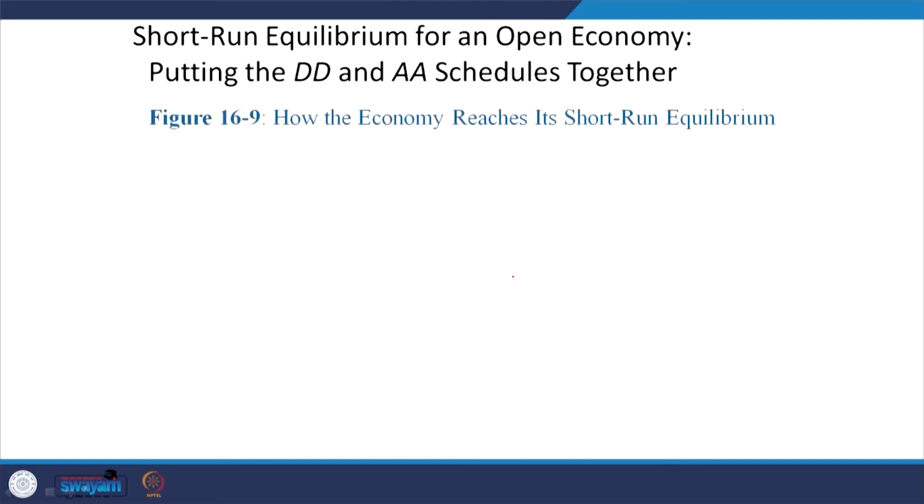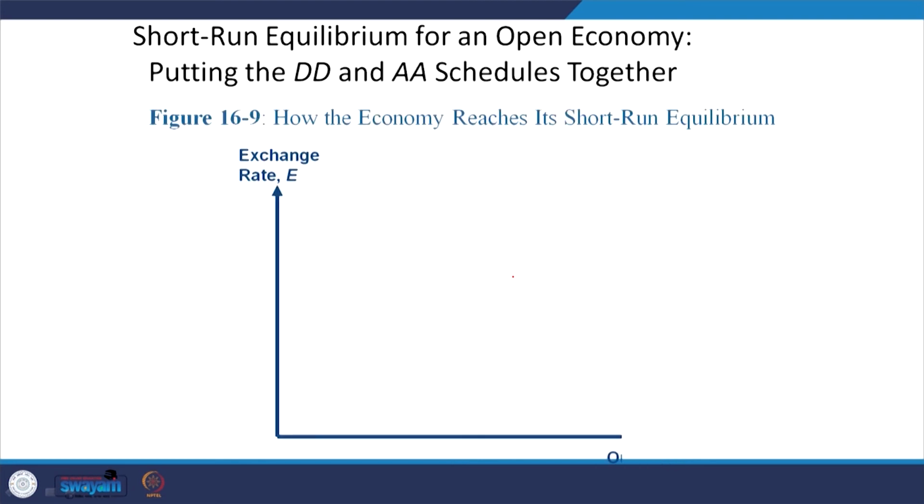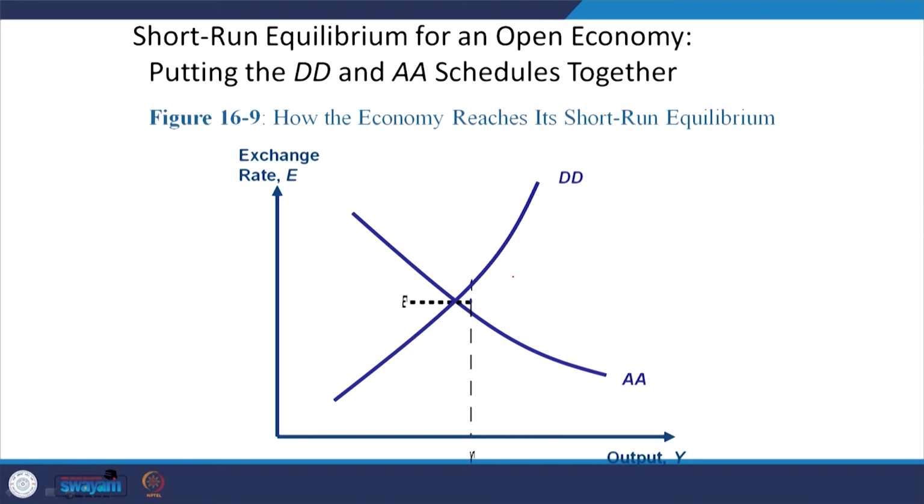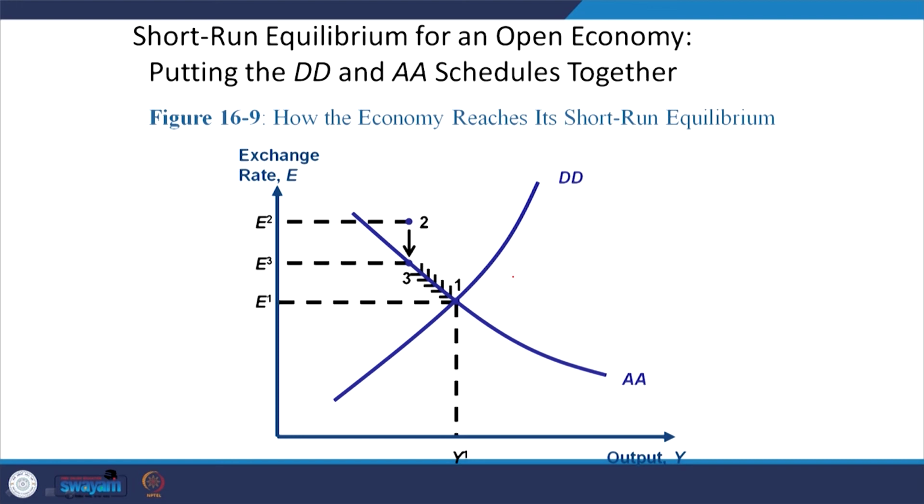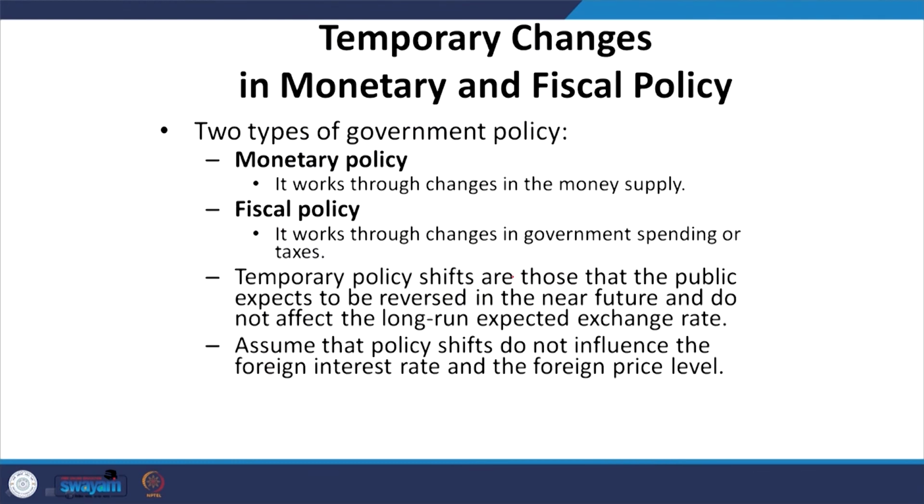How the economy reaches its short-run equilibrium is important to address. Will there be automatic adjustment or not? Let us have a look. If the equilibrium breaks or is somewhere different, then there will be automatic adjustment between output and the exchange rate, and accordingly it will come back to the final equilibrium and settle at point 1.